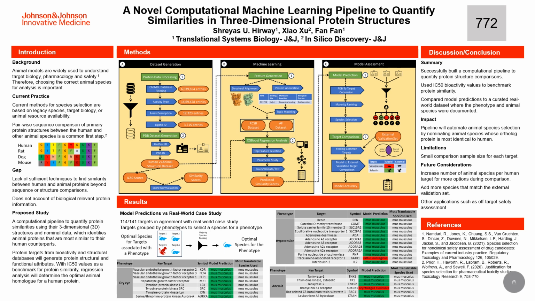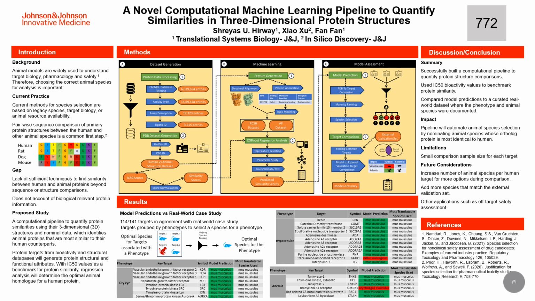Using the protein databank data, we generate attributes based on the structural comparison as well as the nominal annotations for the human and target entries. The bioactivity data, specifically the IC50 values of the targets, are used to generate similarity scores that will then benchmark the human to animal comparison. Finally, all of the generated data and scores will be utilized in a machine learning model, which will determine the optimal animal homologue for a human protein.